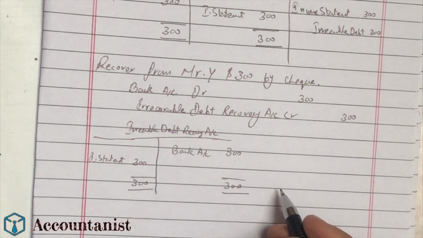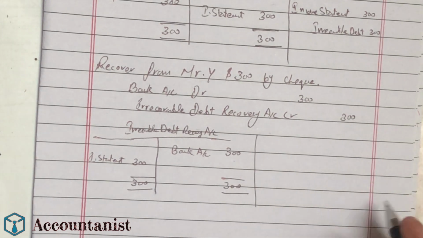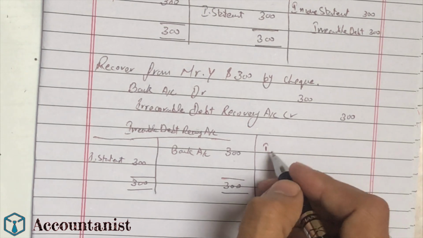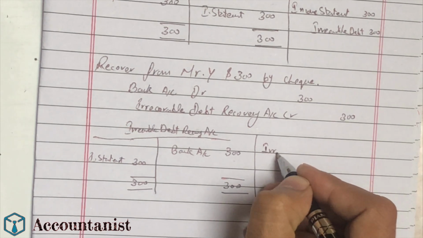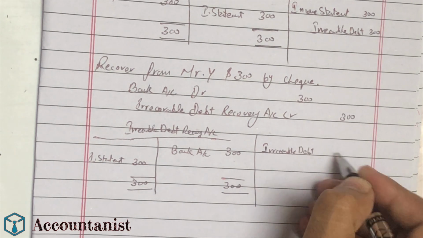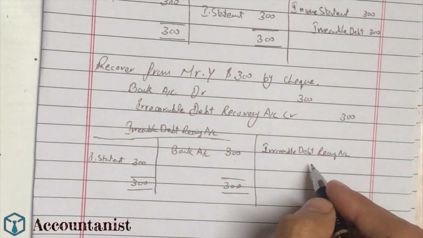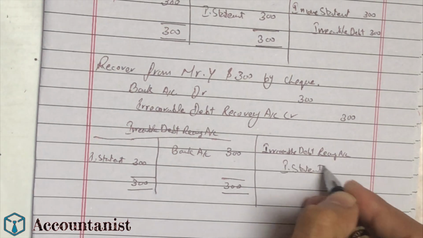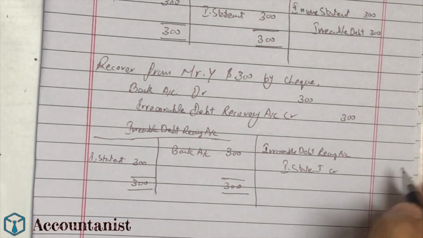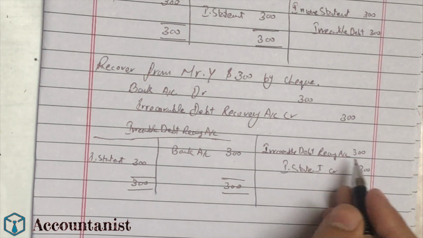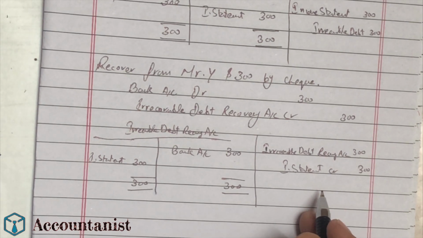So the year-end entry for this account will be irrecoverable debt recovery account debit and income statement account credit, with the amount of 300. So this entry will be recorded at the year end.